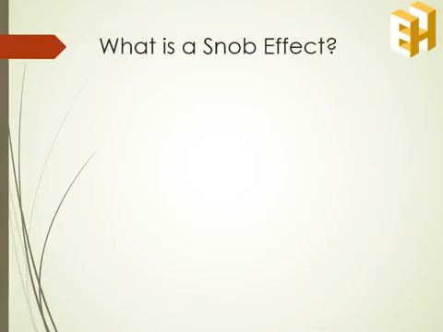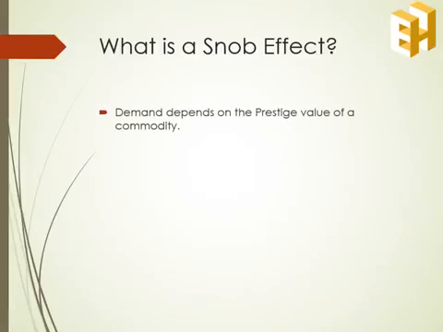We have another effect known as the snob effect. According to the snob effect, a commodity is demanded only if it has a prestige value. That is, it is demanded only if it's exclusive. As a result, the demand curve for it is steeper because only few people will be able to purchase those goods.